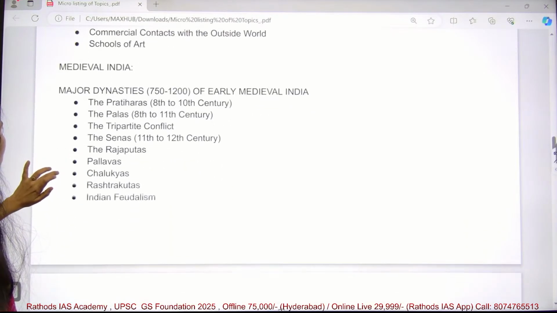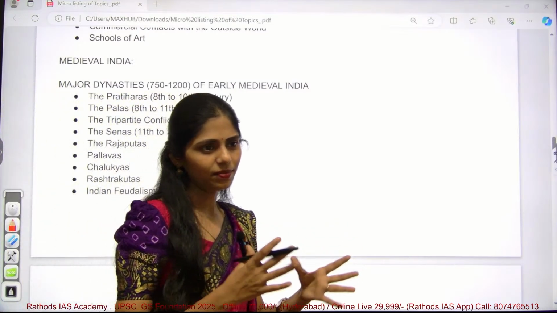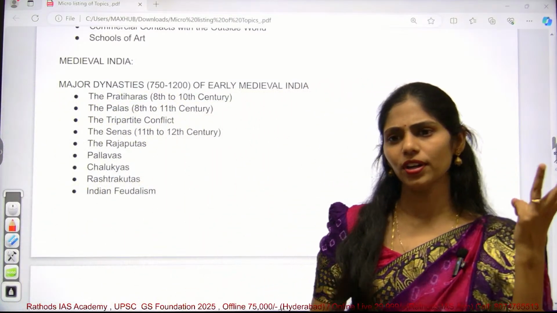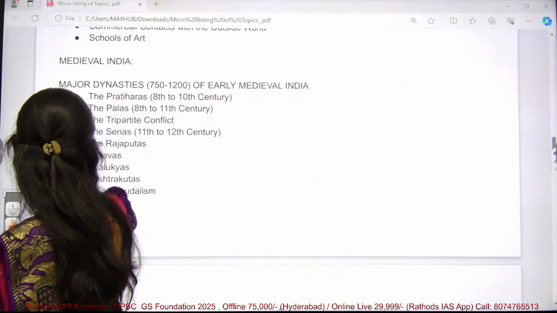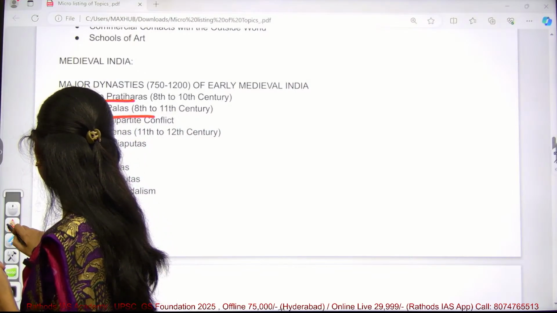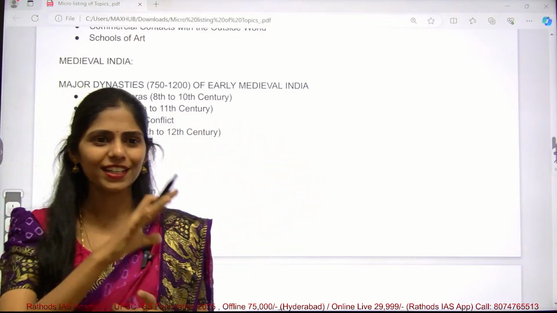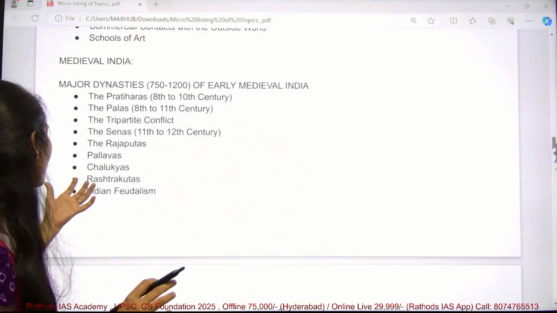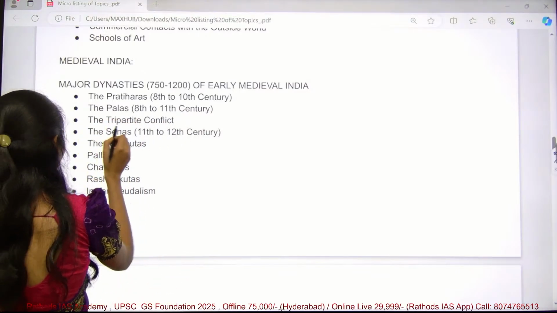medieval history starts with the three-party struggle. That means the struggle between three important empires. The first one is the Pratiharas, next one is the Palas, and next one is the Rashtrakutas. So medieval history starts with the fighting between these three, the Palas, Pratiharas, and Rashtrakutas. That is called the three-party conflict.